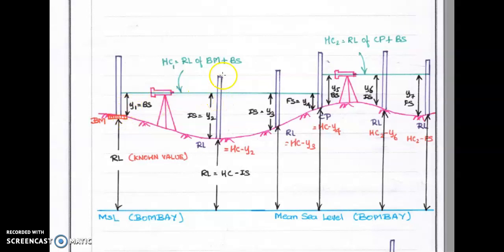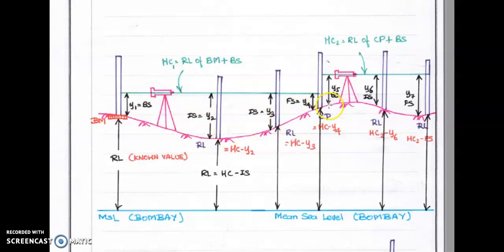Okay, next y2. So next the leveling staff is moved to this place, and this is y2. Okay, next again the leveling staff is moved somewhere. This is y3 and y4. So look here, y1, y2, y3, y4.